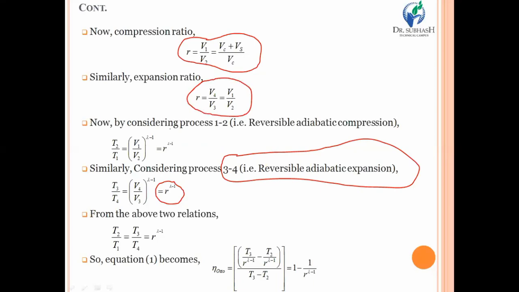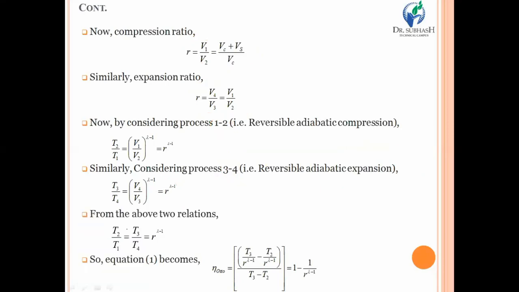Then we considered the reversible adiabatic compression 1 to 2 and found the relation between temperature and volume there. Similarly, we considered process 3 to 4 and put the relation between temperature and volume there. So one by one, you have to consider each and every process and put a few relations there.